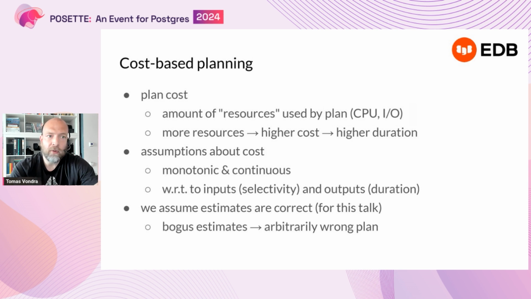And for the purpose of this talk, I will assume that the cardinality estimates are correct, right? I mean, there is a whole class of performance issues about incorrect estimates. I'm not going to talk about that at all. I'm going to talk about issues where we actually know how much data we are going to process within some reasonable margin of error, but then make mistakes during planning later.